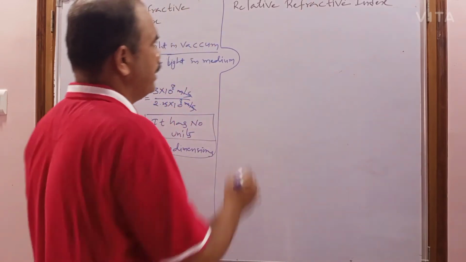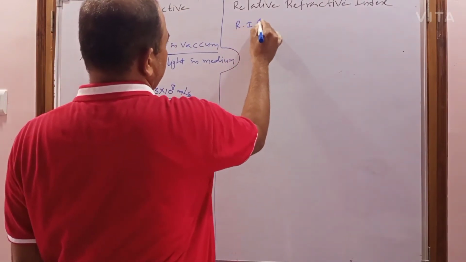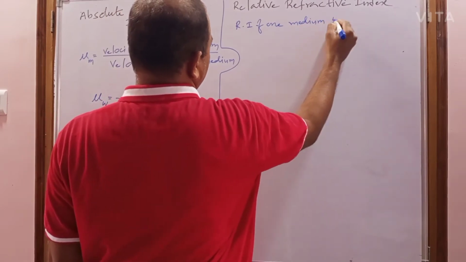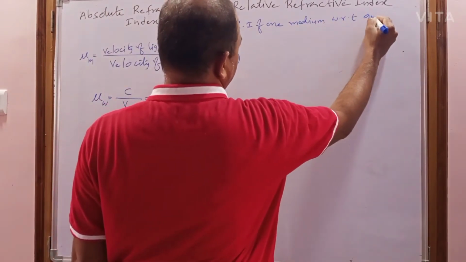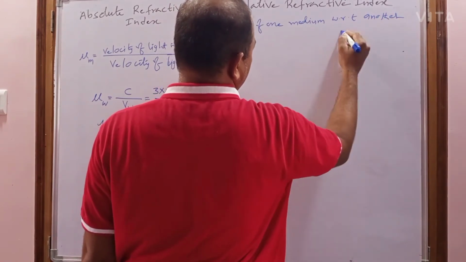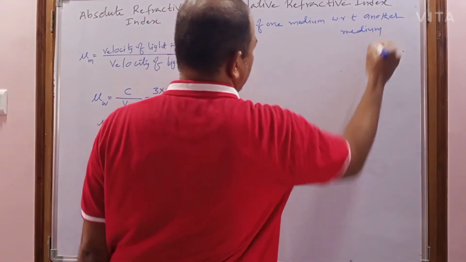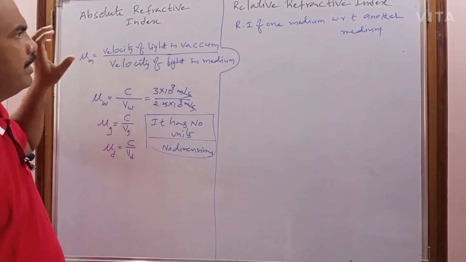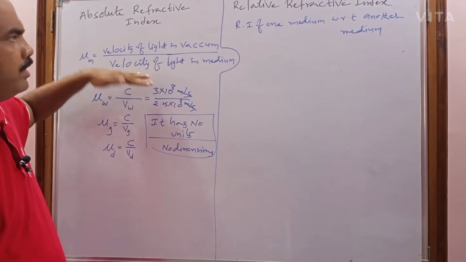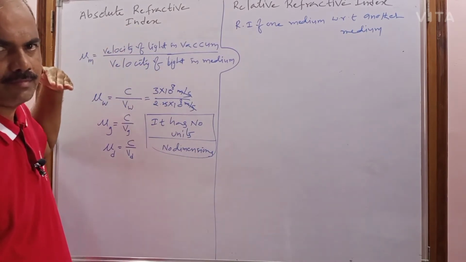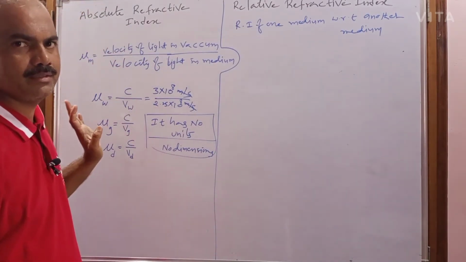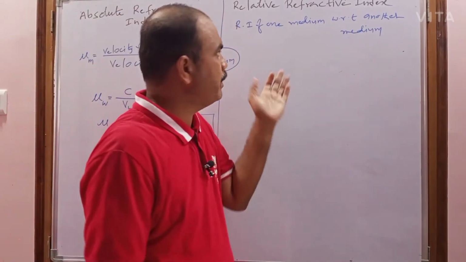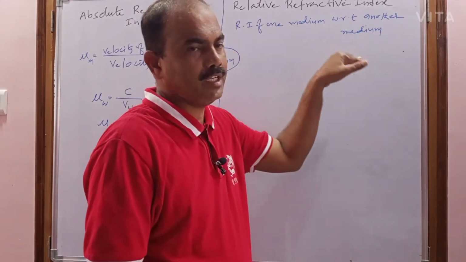The absolute refractive index is also relative, but it is the refractive index of the medium with respect to whom? Vacuum. That is called the absolute refractive index. Relative refractive index means the refractive index of one medium with respect to another medium.